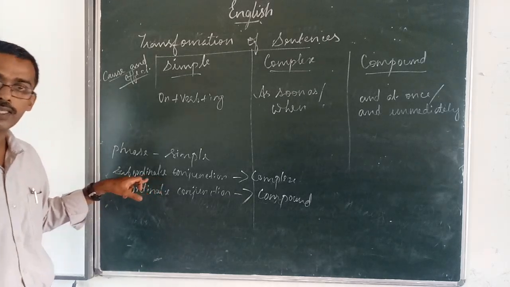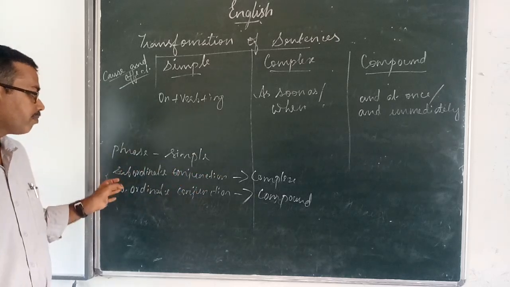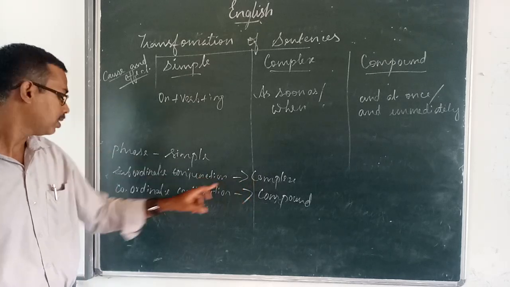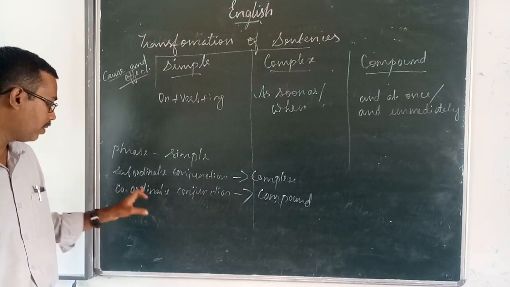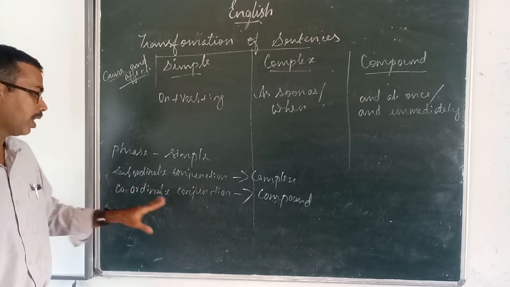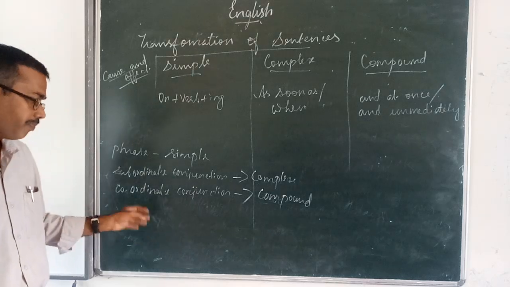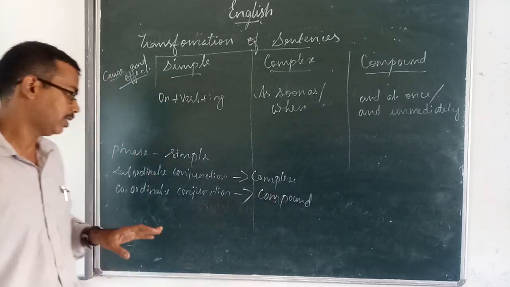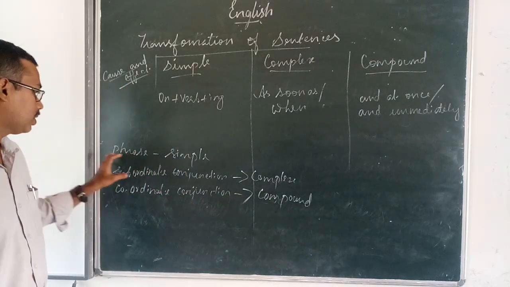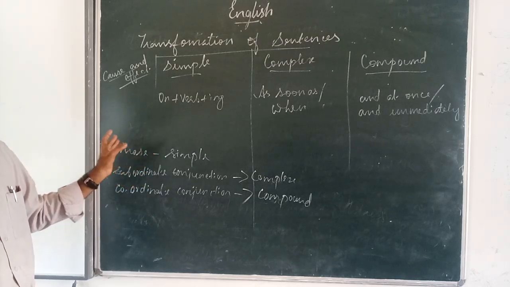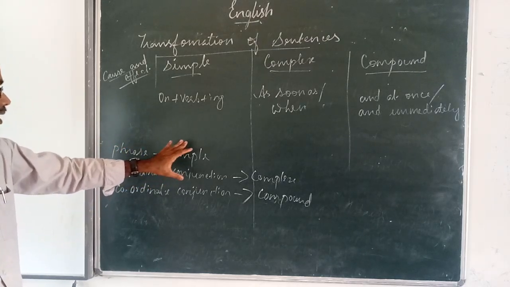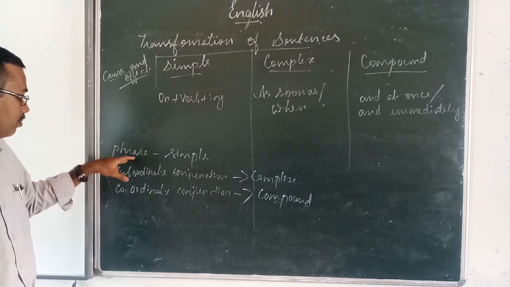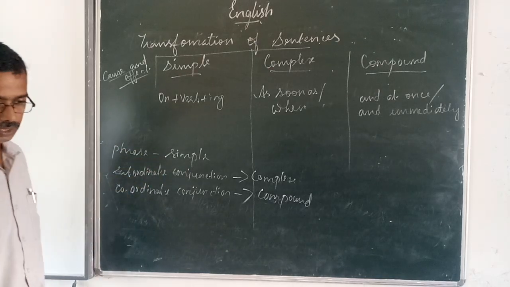If a sentence is connected by a subordinate conjunction, it is called a subordinate clause, and a subordinate clause is used in a complex sentence. Coordinate conjunctions are and, but, or, yet, still. When they come in a sentence, it is a coordinate clause, used in a compound sentence. Phrase means it has no subject and predicate. Sometimes it comes at the beginning of a sentence, and sometimes at the end. If a phrase comes in a sentence, it is a simple sentence.